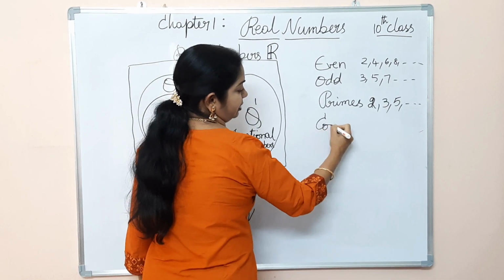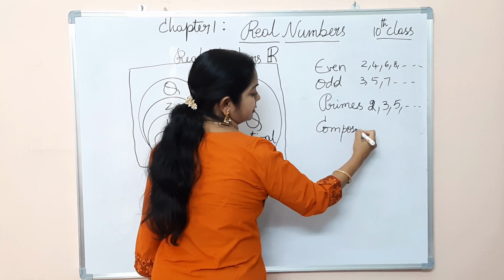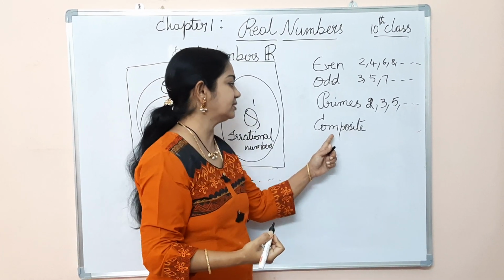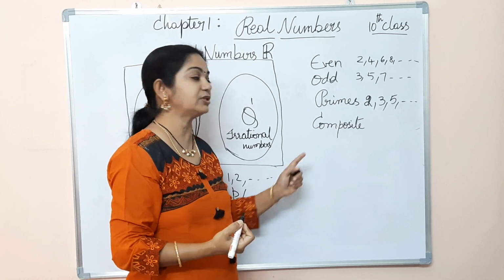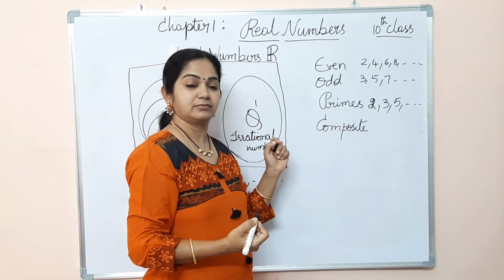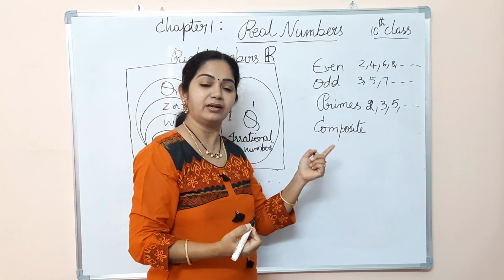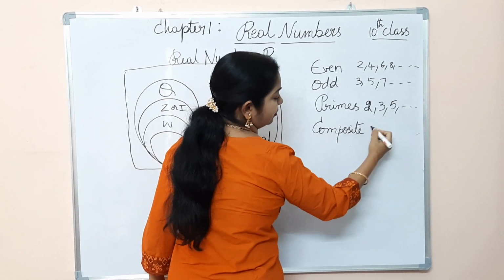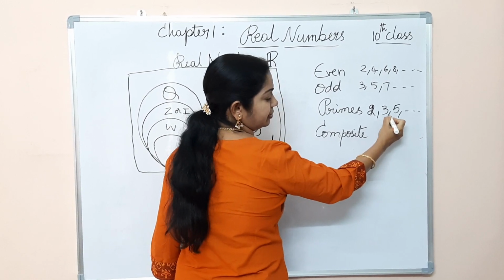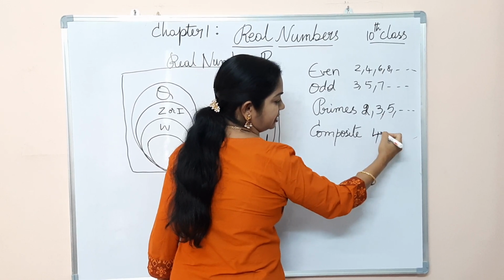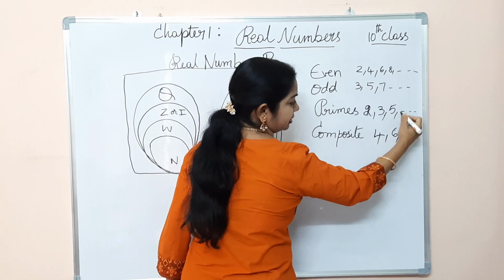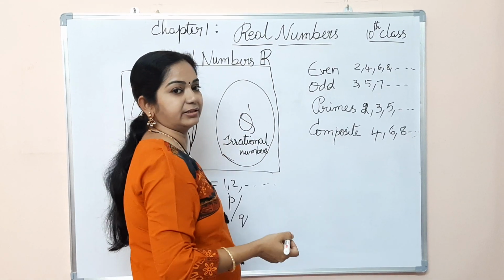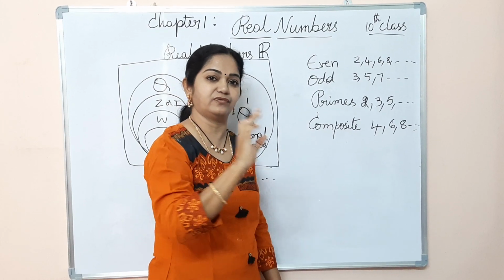Now what are composite numbers? Composite numbers are the numbers greater than 1 and which are not prime. 2 and 3 are primes, so not prime means 4, 6, 8 and so on. 1 is a factor of all the numbers.